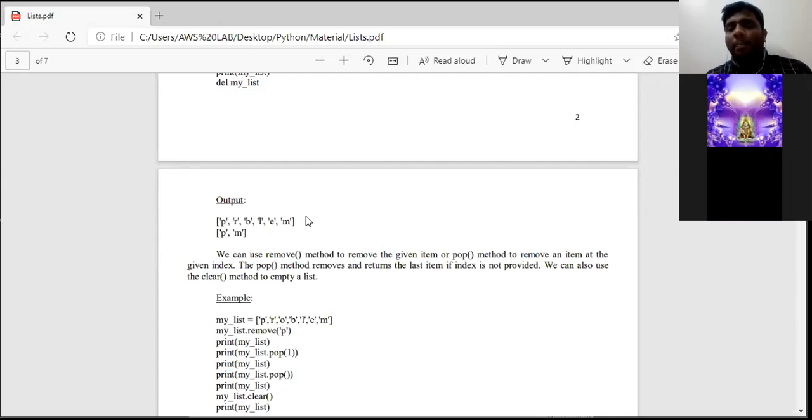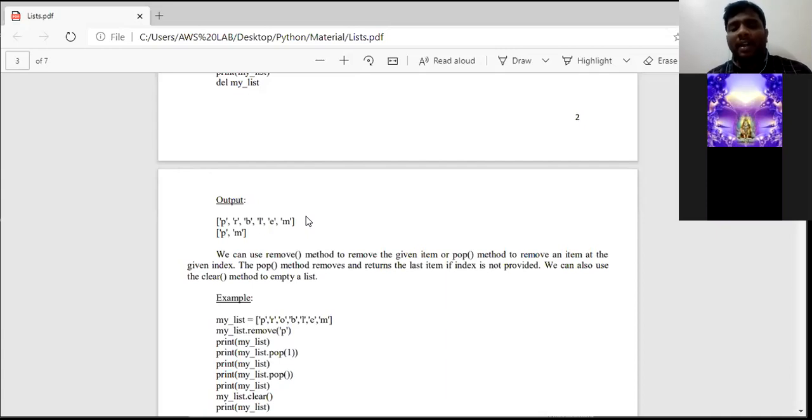Remove function and pop function both delete a single element in a list. But the difference is, the remove function just removes an element, whereas the pop function removes an element and returns the removed element also. That is the difference.